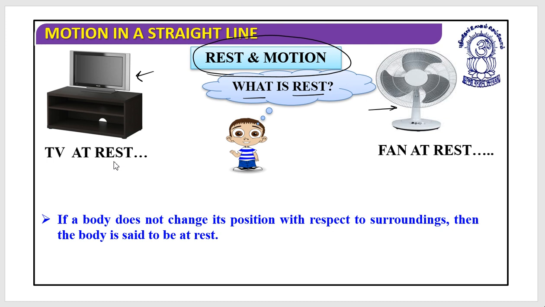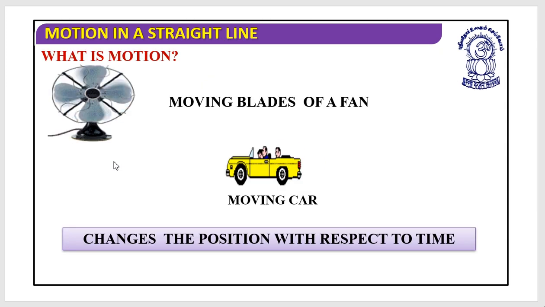If I want to define it, I can say that if a body does not change its position with respect to the surroundings, then the body is said to be at rest.